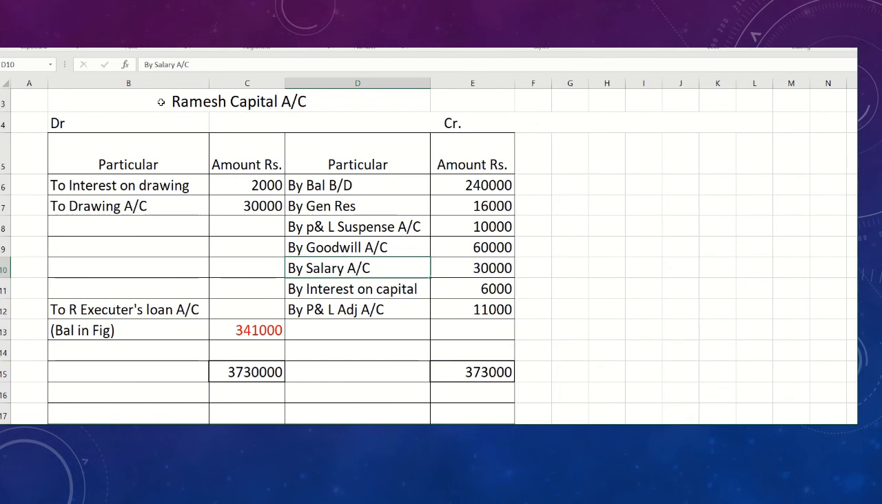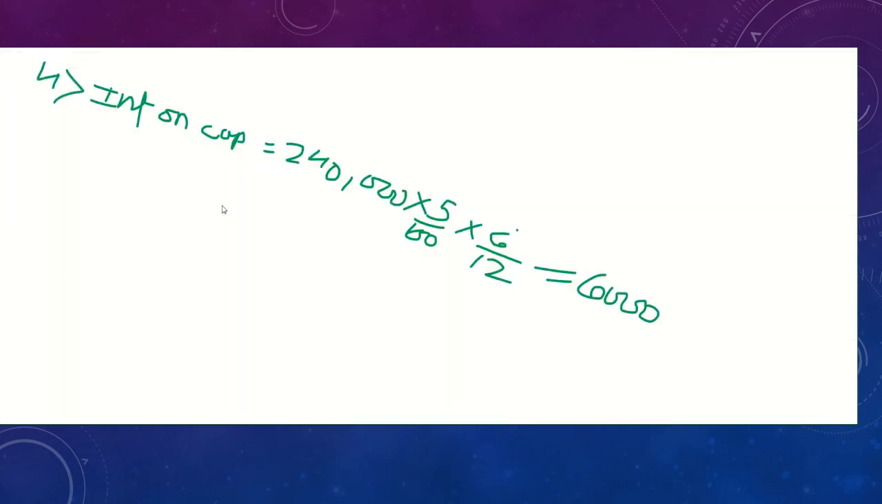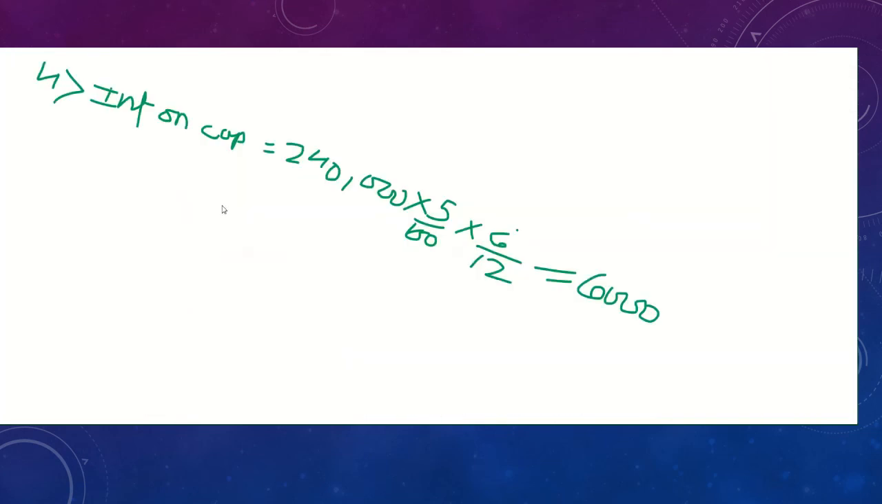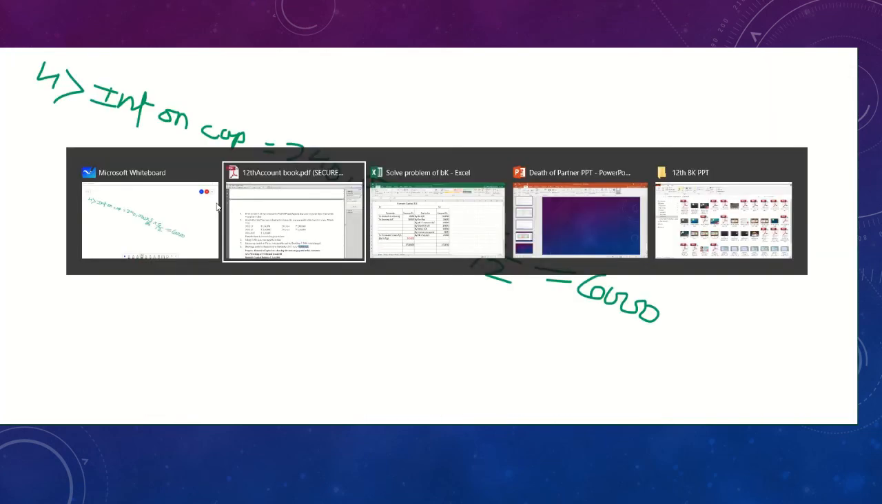So what will be the journal entry? Ramesh capital account debit to interest. Because interest on drawing is an income for the business and an expense for Ramesh. So it is written on the debit side, to interest on drawing 2,000. After that, they have given the information that 5,000 per month was the drawing amount taken by Ramesh. So what is the entry given here?